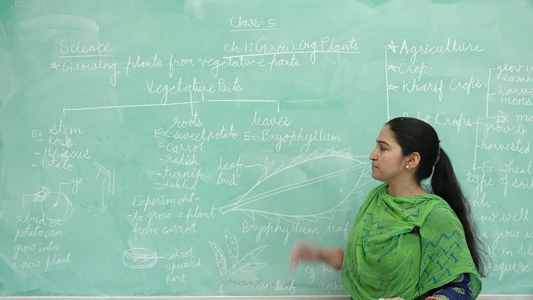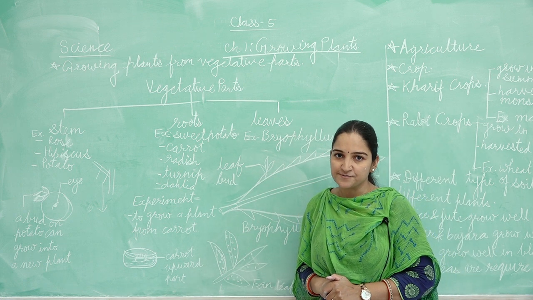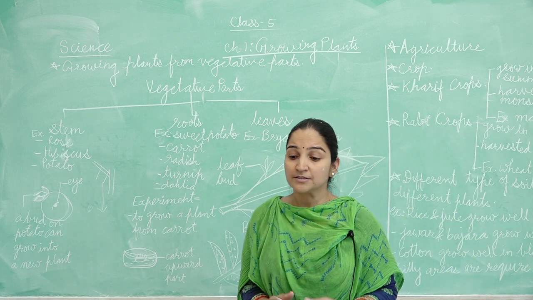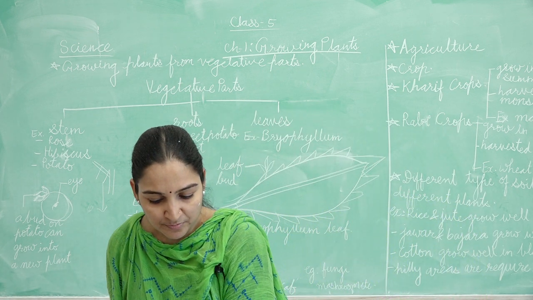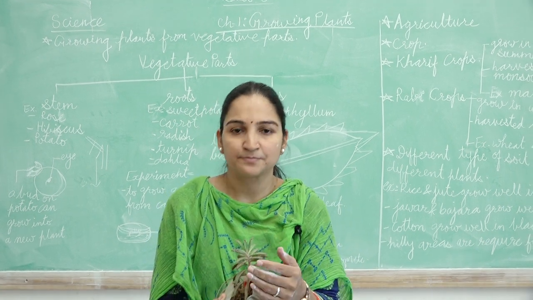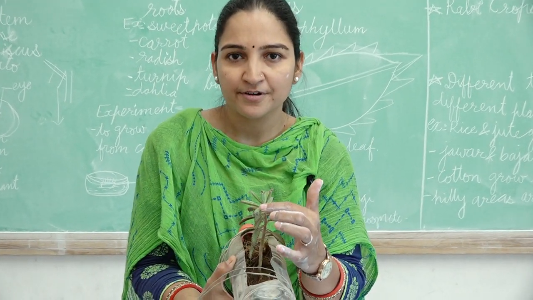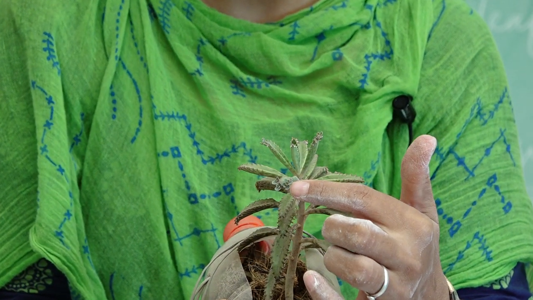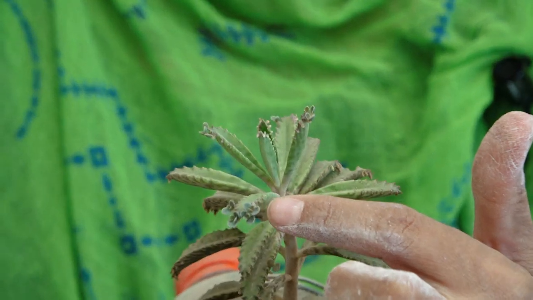Now the next part is leaves. For example, bryophyllum. Here I have a bryophyllum plant, and you can see this is the leaf. Have you seen this leaf? And here are the small bud-like structures.